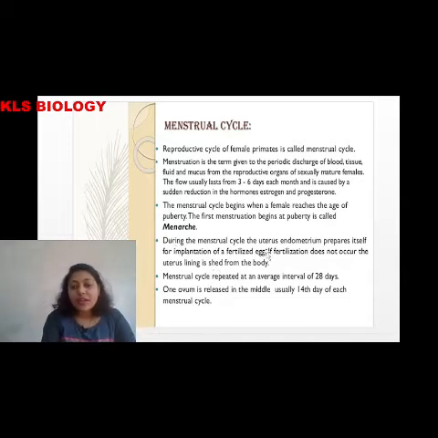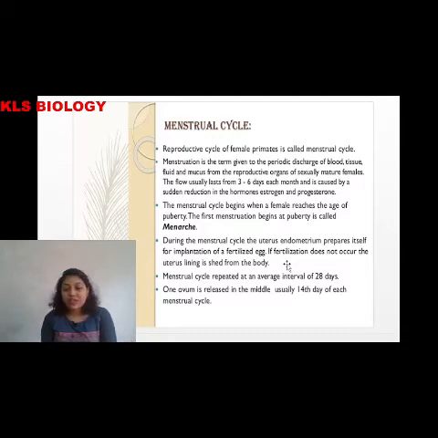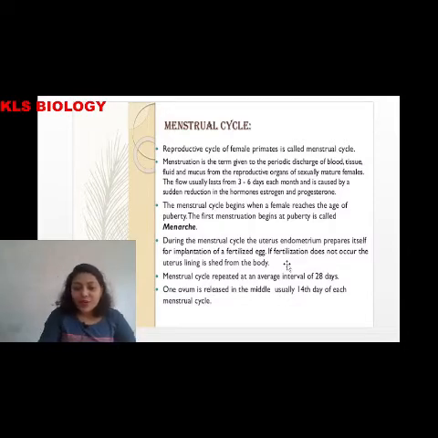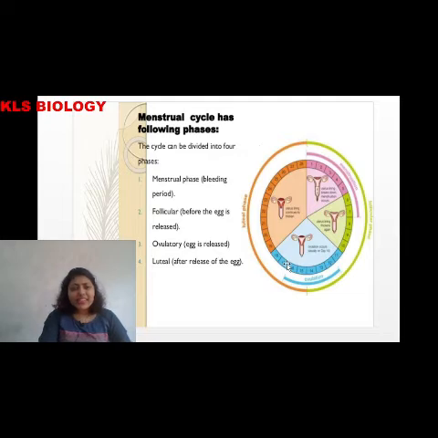During the menstrual cycle the uterine endometrium prepares itself for implantation of the fertilized egg, right. So if fertilization does not take place, then the uterine lining is shed off. Usually we have a 28 to 32 day cycle. Remember, on the 14th day the ovum is released. Take an example, a 1 to 28 day menstrual cycle, that is around 1 month, roughly. Exactly on the 14th day, the release of the ovum takes place. That is a CET question.